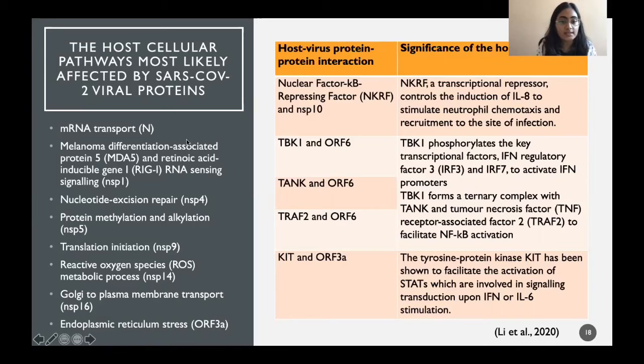Now, note that this is the viral sensing, these are the PRRs, pattern recognition receptors, MDA5 and RIG1. These are PRRs, and they identify the virus in the cell. So it seems like they are trying to evade the viral sensing only to evade immune response.